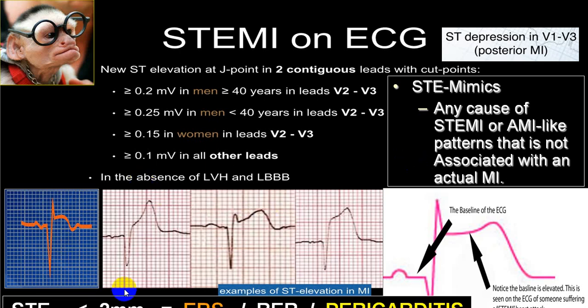In benign early repolarization and pericarditis, ST elevation is always less than 2 millimeter, while in the other case it is usually more than 0.2, 0.25, in female 0.15, and this will be in the chest leads.